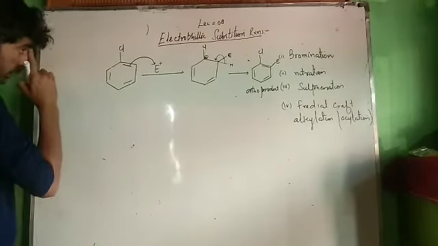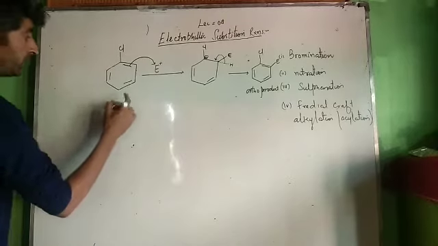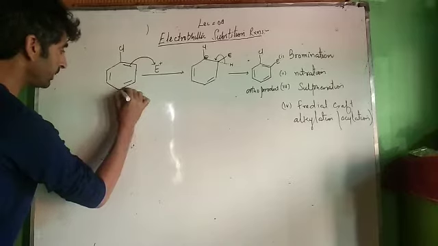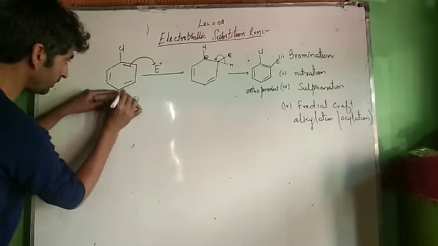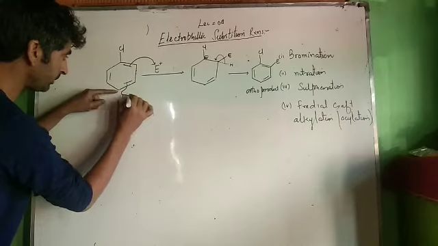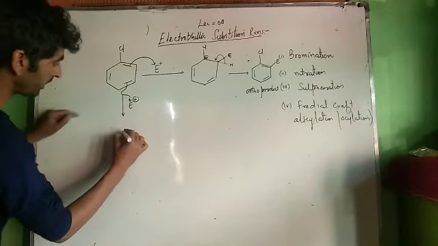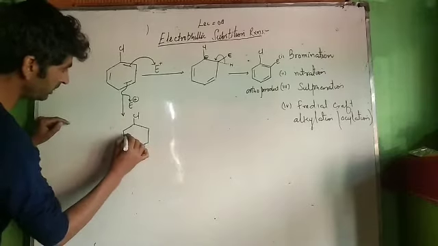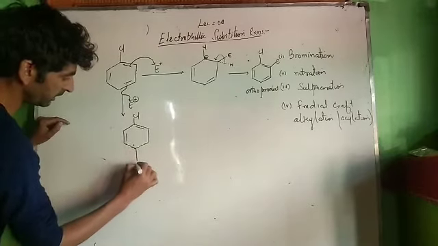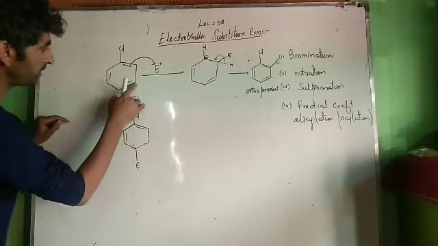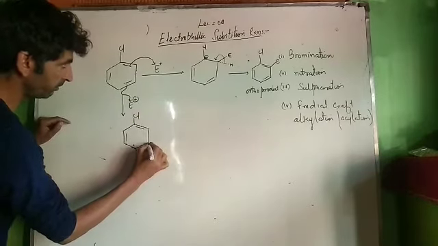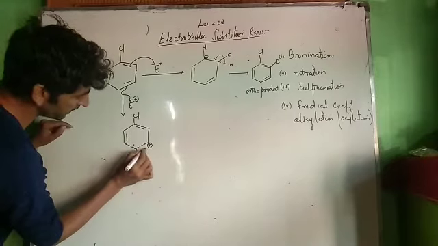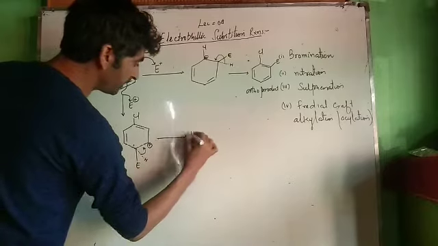Now see, we can have para product as well, not meta, para product. Now this is our electrophile. If this bond breaks towards this side, this becomes negatively charged. Negative charge attacks over here, means it attacks like this. If it attacks like this, we get this type of species. This is our chlorine. This is double bond over here, double bond over here, and this is our electrophile. Now positive charge will be created on this carbon atom. See, every carbon atom contains hydrogen atom. This will be lost. We get para substituted product.